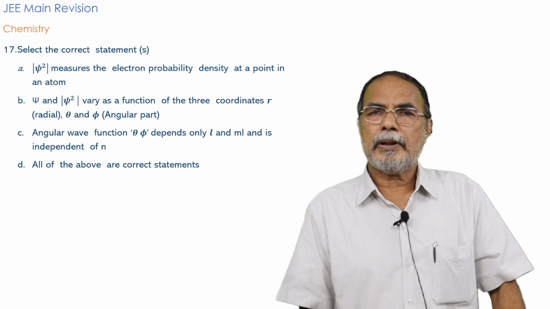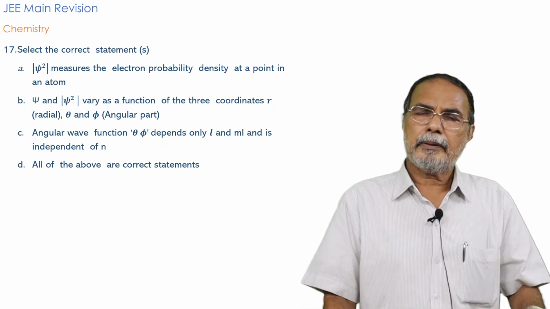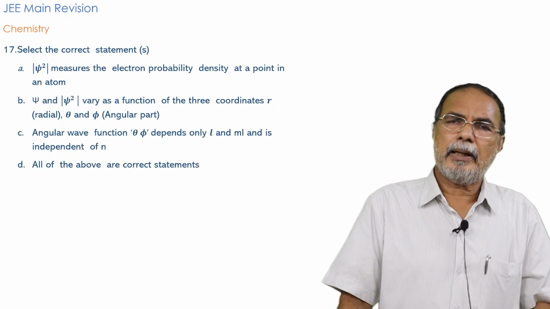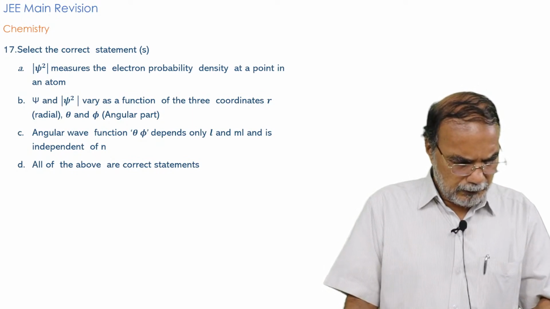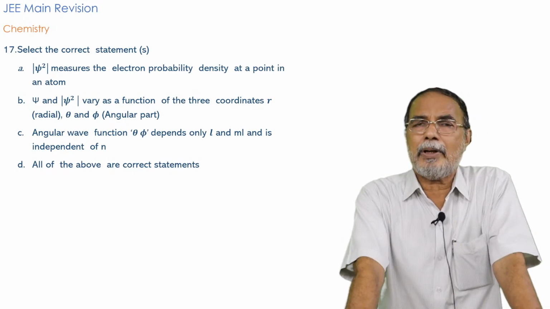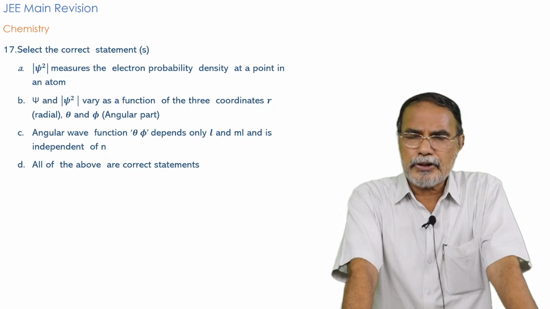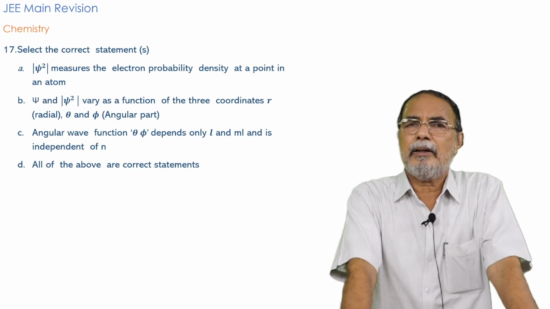So the radial probability is in terms of the radius r, and the angular probability is in terms of theta and phi, the two angles, which we have not studied too much.